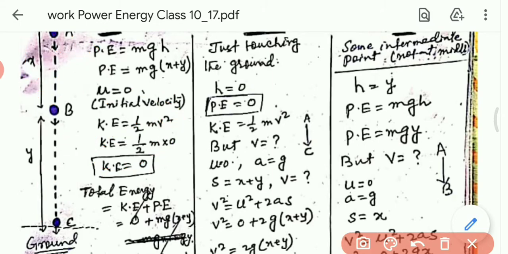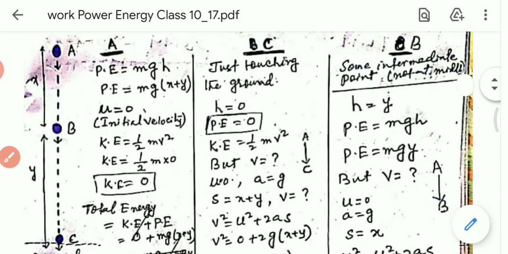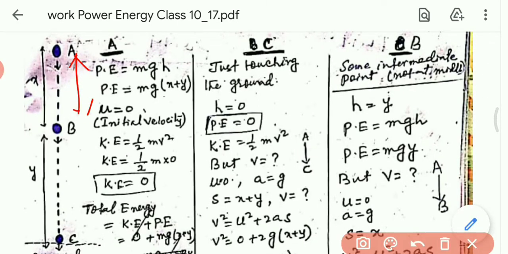But in this condition, from A to B, only this distance is covered, so S is equal to x. When a body falls from A to B, it covers x distance.